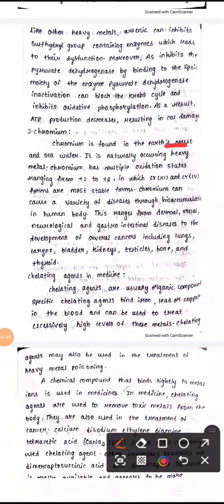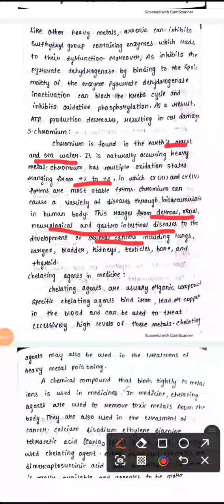Next we have chromium. Chromium is an earth crust and seawater mineral. It is mainly a heavy metal, we can say. The oxidation states range from +2 to +6. The most stable forms cause diseases in the human body: dermal, meaning skin diseases, neurological and gastrointestinal diseases. There are several changes. We get cancers of the lungs, larynx, bladder, kidney, testicles, bones and thyroid. These are the cancers caused through chromium.